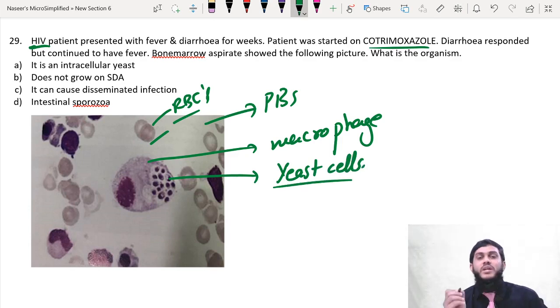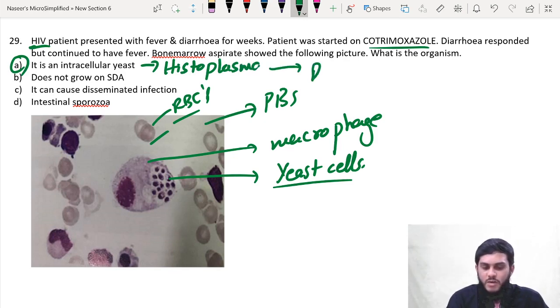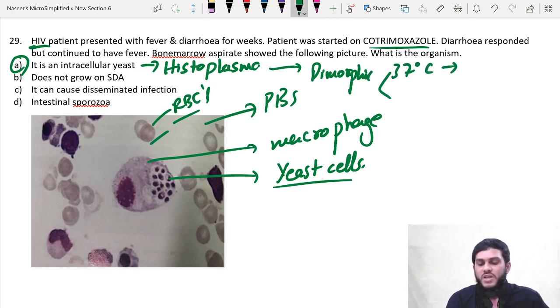This is the intracellular yeast. The only intracellular fungi is histoplasma, and we know that histoplasma is a dimorphic fungi. That means at body temperature they are present in the yeast form, and if you culture in the laboratory at 25 degrees Celsius on SDA, they will grow as mold form.